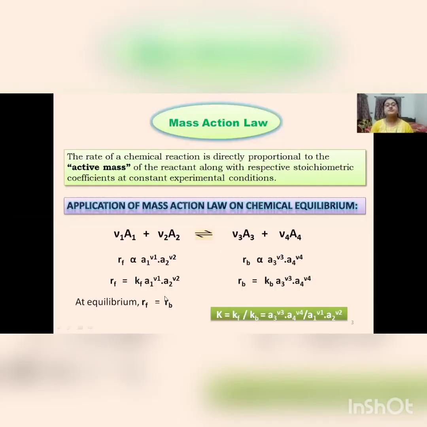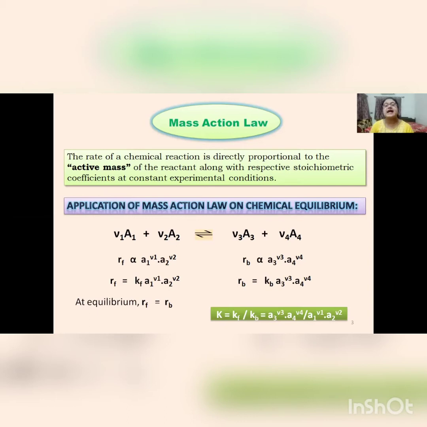Now let us come to the discussion of the law of mass action. This law was first formulated by C.M. Guldberg and P. Waage. It governs the effect of mass of reactant on the rate of a chemical reaction. According to this law, the rate of a chemical reaction is directly proportional to the active mass of the reactants raised to their respective stoichiometric coefficients at constant experimental conditions.